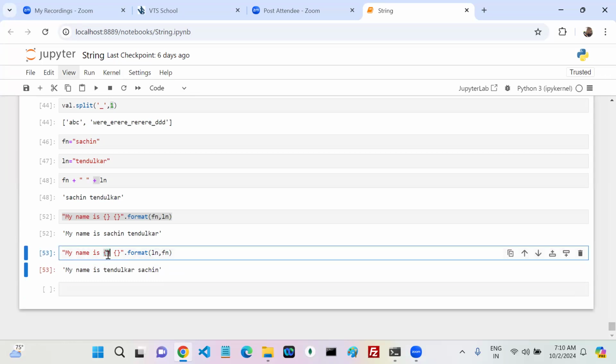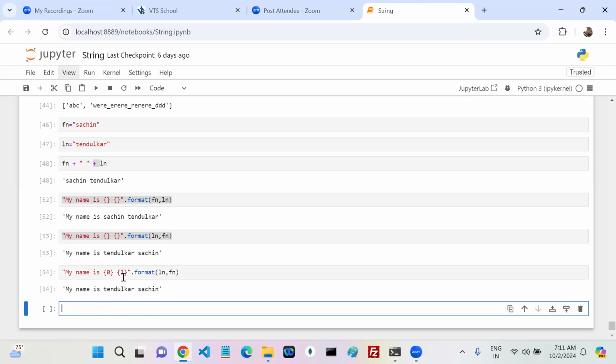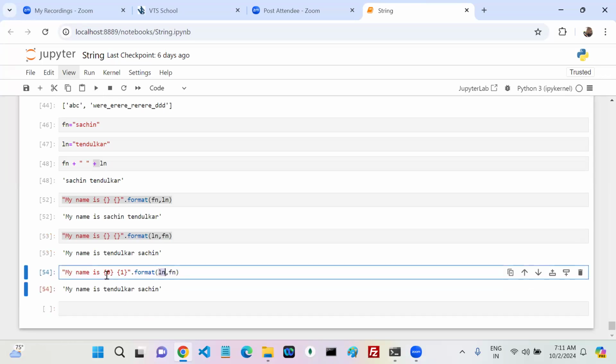This is one way. The other one, which we don't use that much, is that you can give the indexes. Now if I write fn comma ln, you can write like this. Here 0, here 1, here 1. Now, if I run this one, my name is Tendulkar Sachin only. The 0th position goes to the 0, the first position goes to the first one.